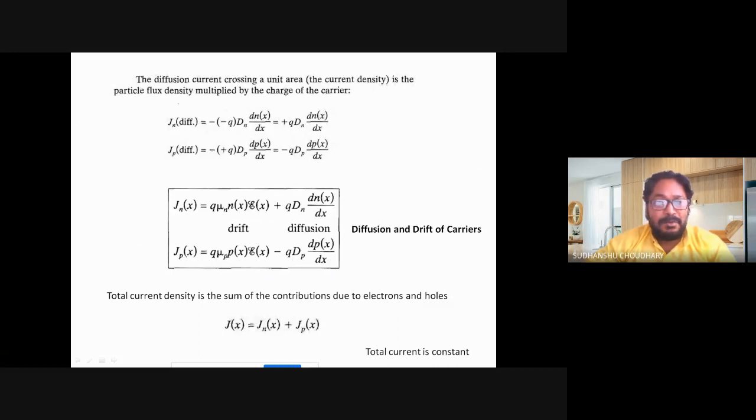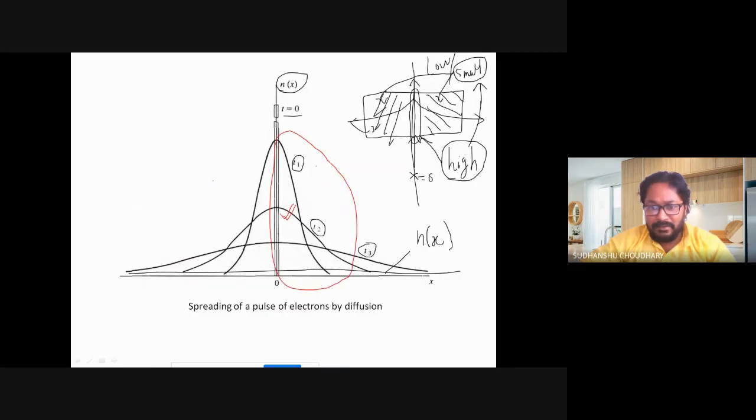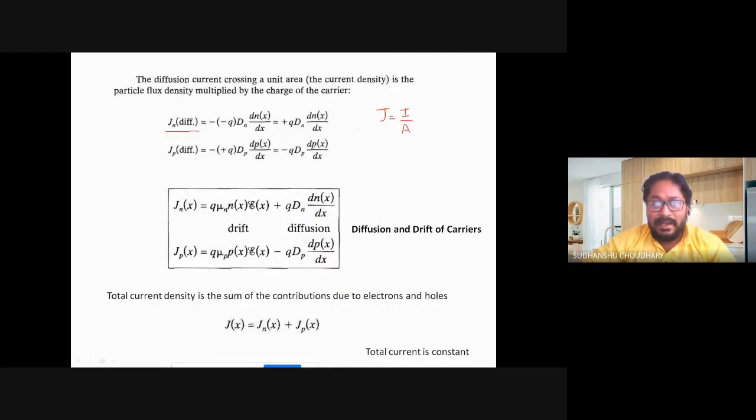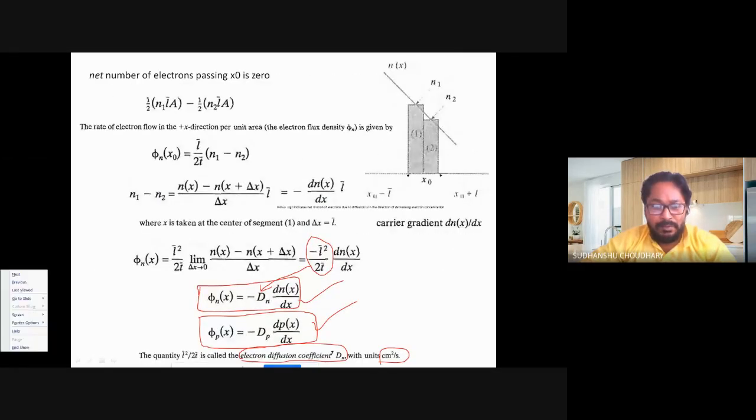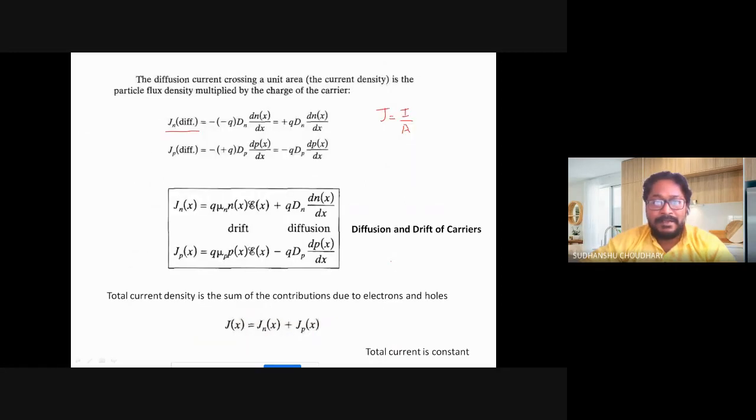Now one wants to find out the current density due to diffusion. Some time back we had seen that the total current density depends upon both drift and diffusion. Now if we consider the diffusion part, it can be found by again saying the current density is given by I by A, that is current per unit area, and remembering the flux density that we have calculated over here. Now, flux density, let us say for electrons.